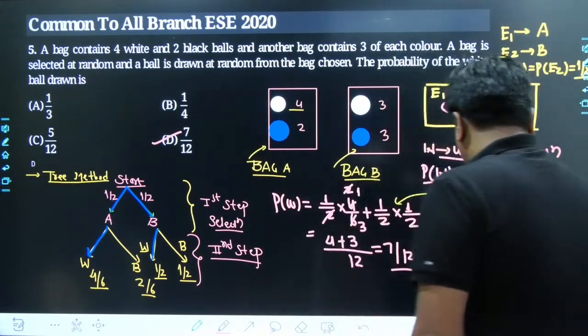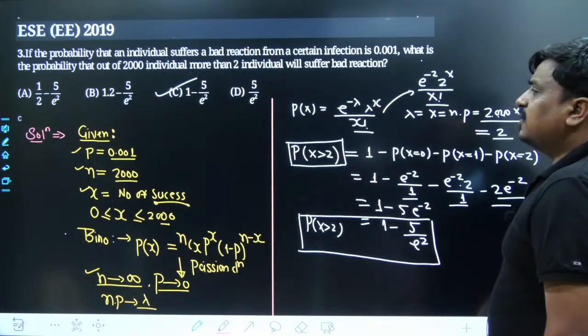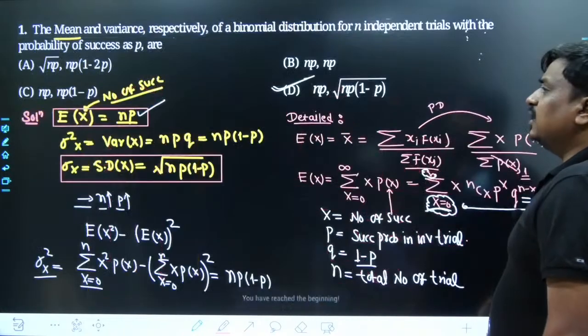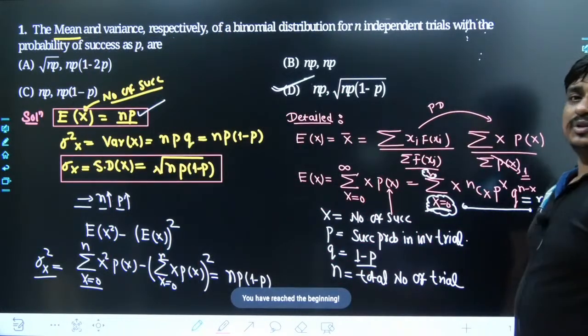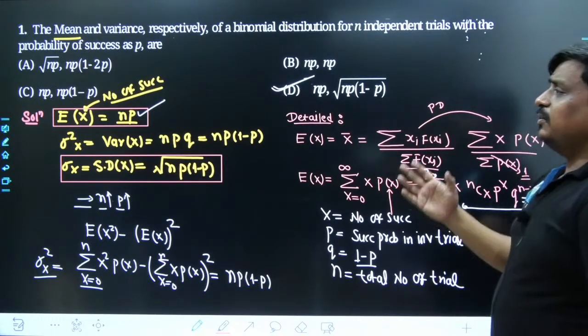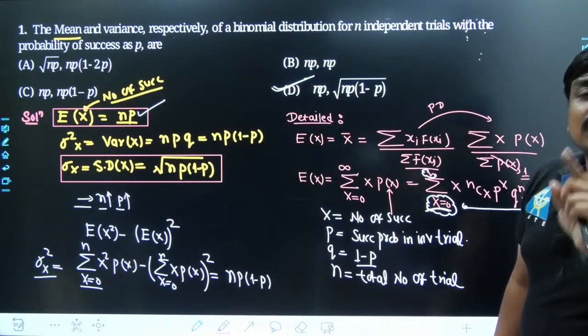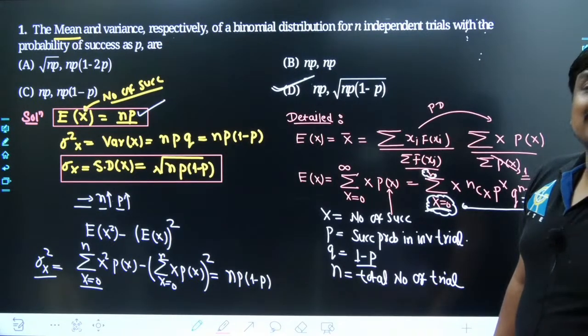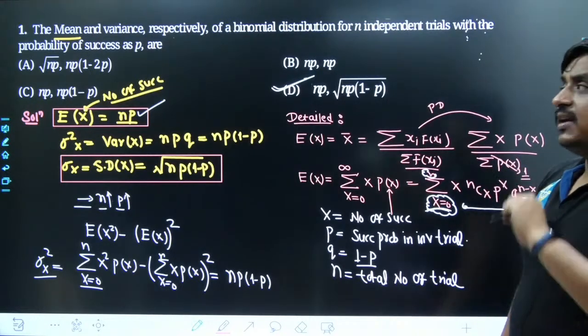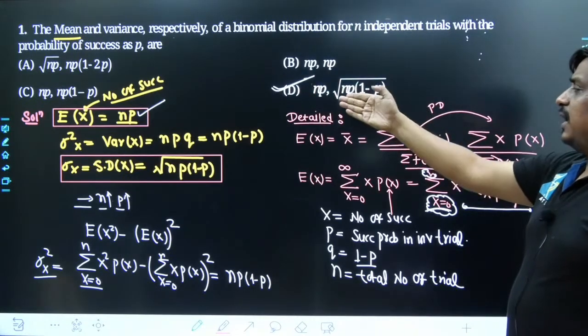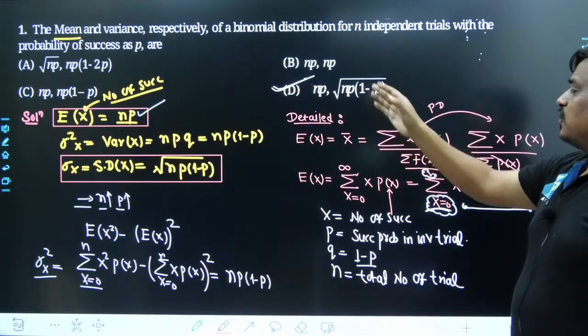So, my agenda is sufficed. Totally, I wanted to take 5 problems from the concept of probability. At the very beginning, I was discussing the binomial distribution, as well as the expected value and the standard deviation of a discrete random variable. The values were n into p, comma root over npq.